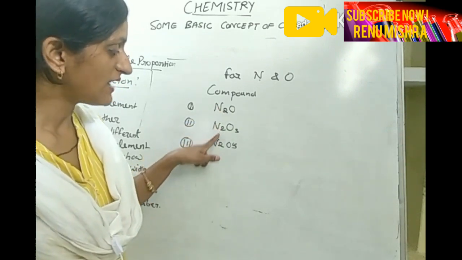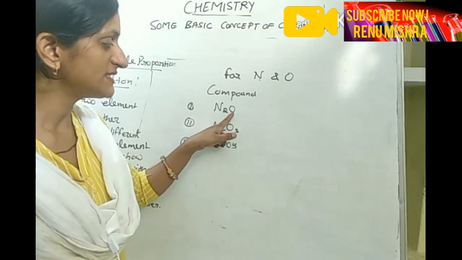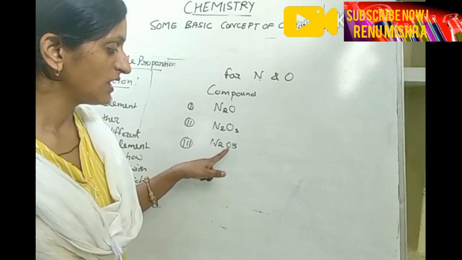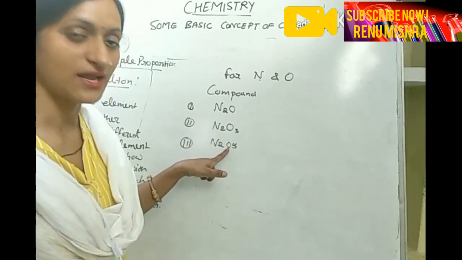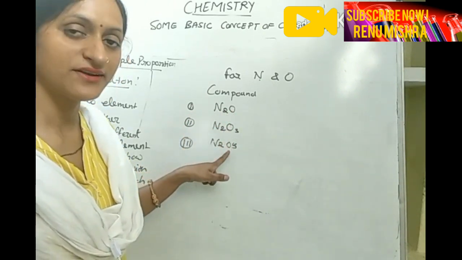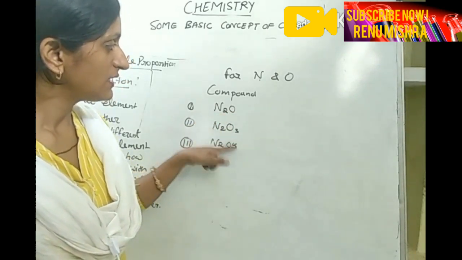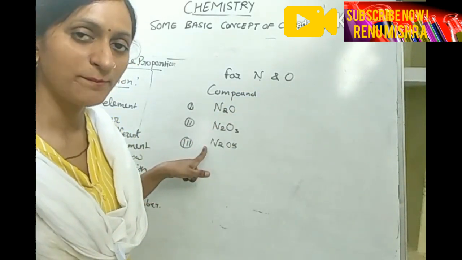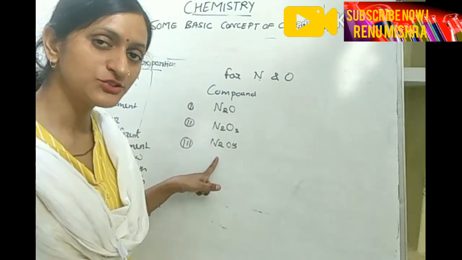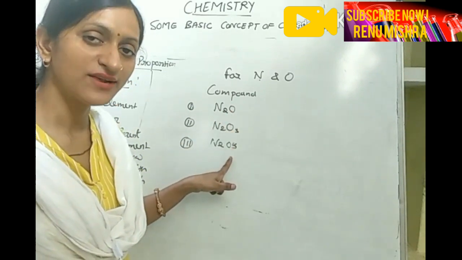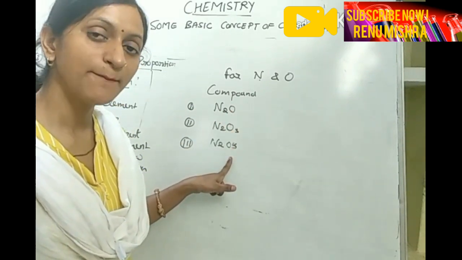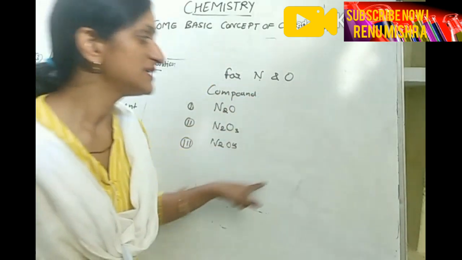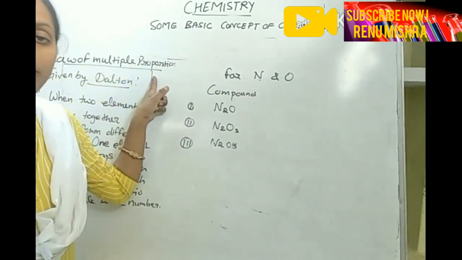Okay, so nitrogen has the same ratio, but oxygen has a different ratio. Oxygen here is 1, here is 2, here is 3 and here is 5. So oxygen has a different ratio. It means these two elements are combining together and forming different types of compounds. The first element has the same ratio and the second element has a different ratio, and that ratio is a simple whole number. So this example is following the law of multiple proportion.